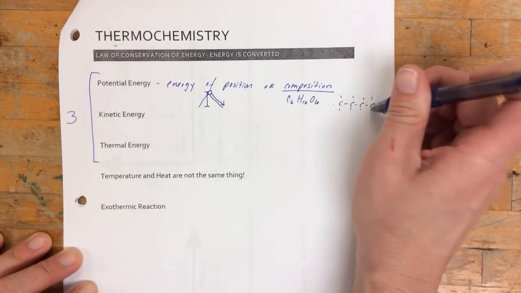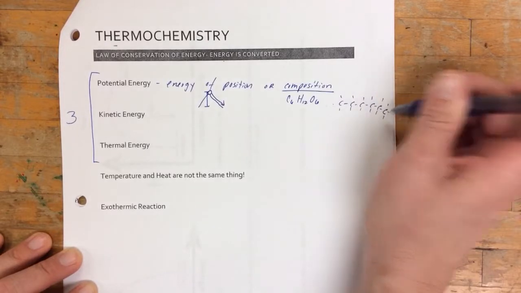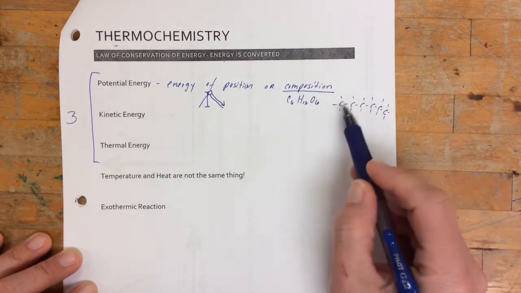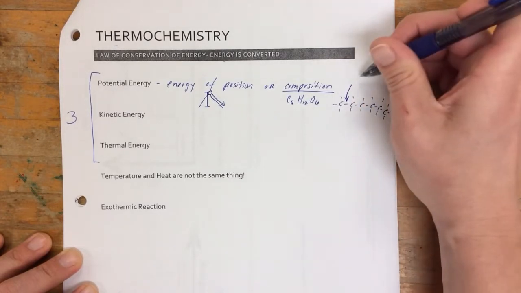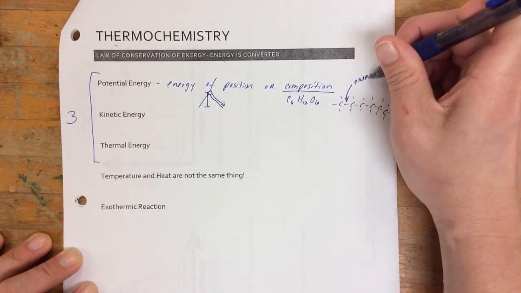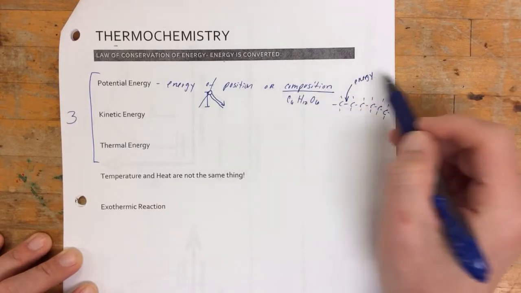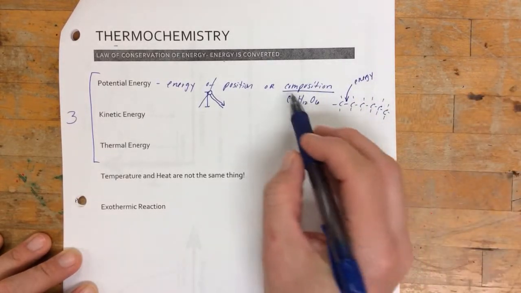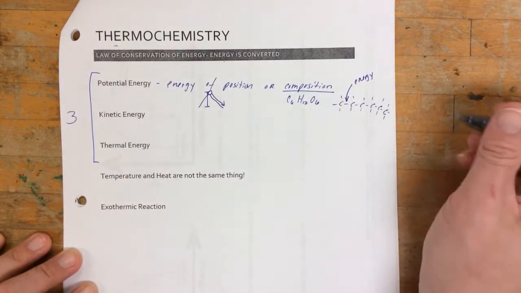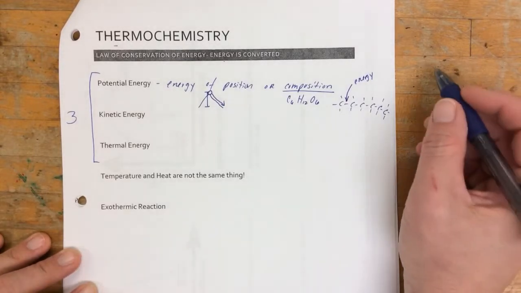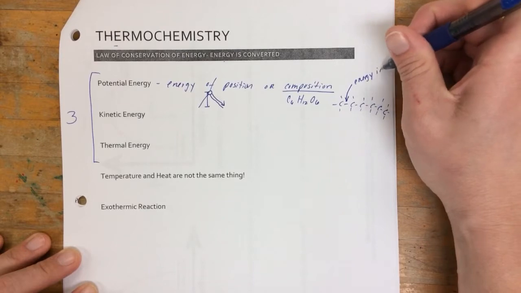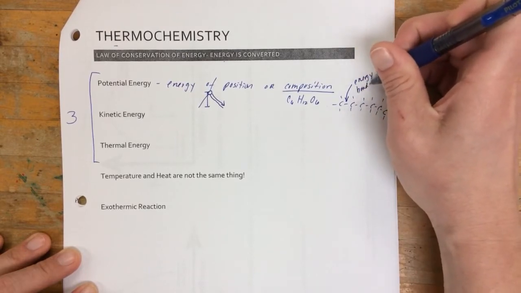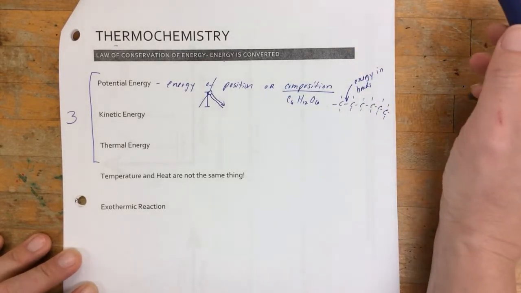I'm not going to go through the specific structure, but that's a lot of bonds. So there is potential energy stored in those bonds. It's the composition, how the electrons are arranged to make it more comfortable. So it's the energy in the bonds because of the position of the electrons.